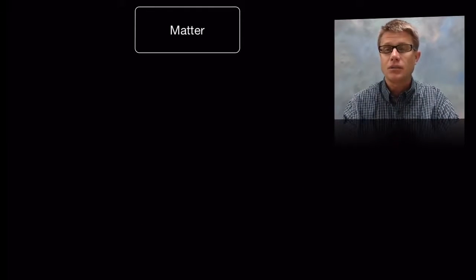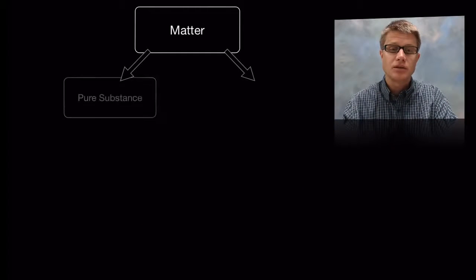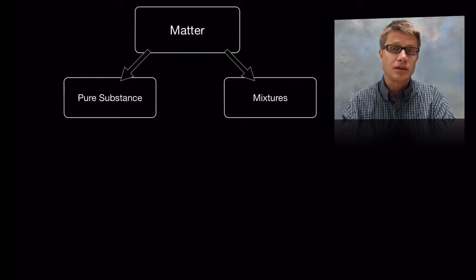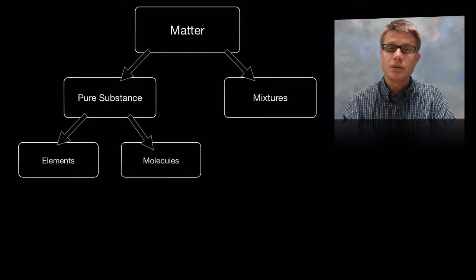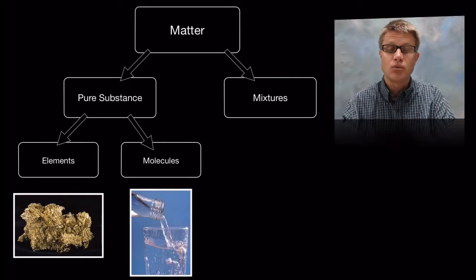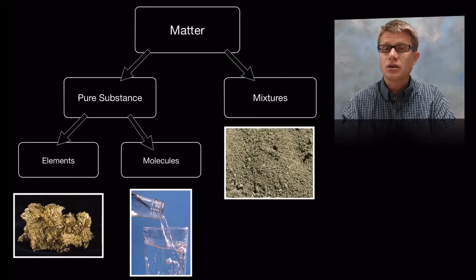And so in this video, I'm going to talk about mostly molecules and elements. All matter can be broken down either into mixtures or pure substances. And those pure substances are either elements or molecules. So an example of an element could be pure gold, an example of a molecule could be water, and an example of a mixture could be dirt.